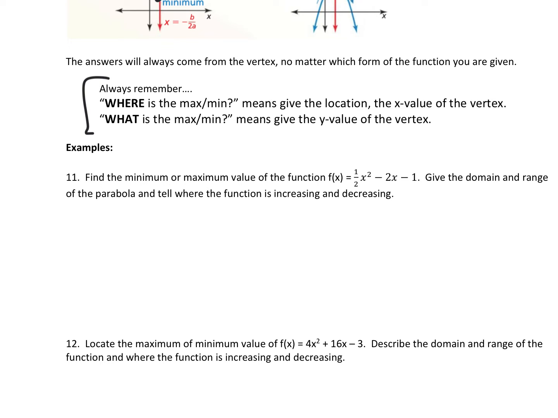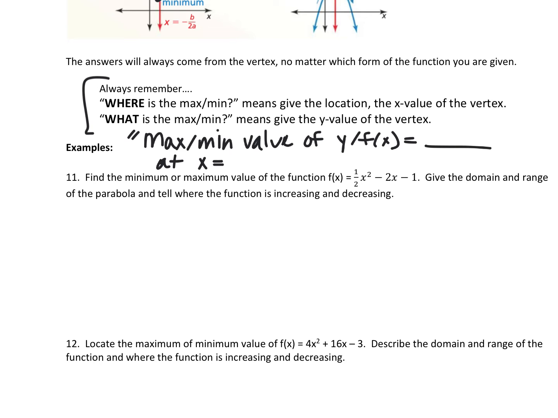If you can say this: the maximum or minimum value of either y or f of x, depending on what you have, is, so you say the maximum or minimum value is this at this x value.